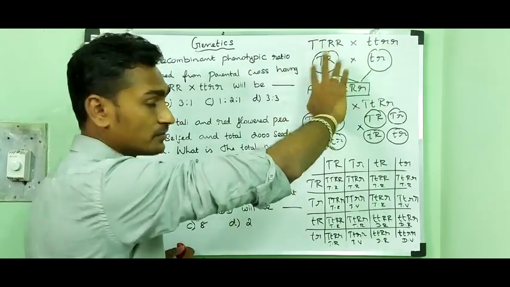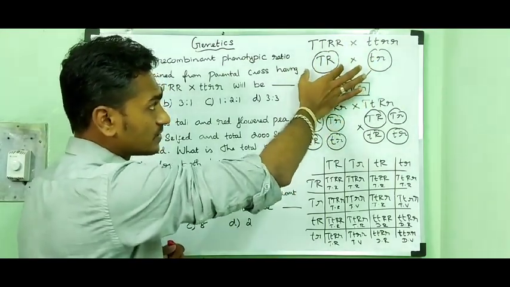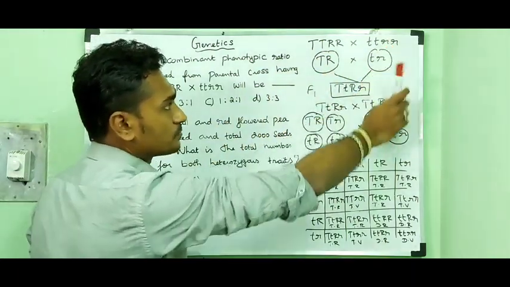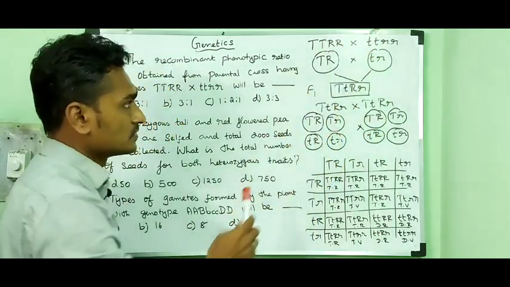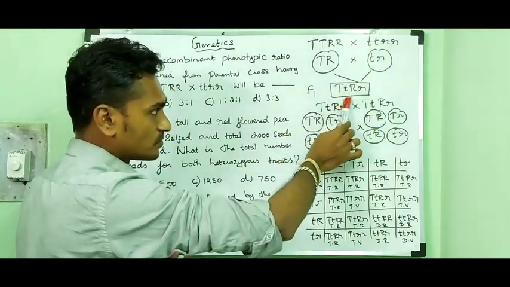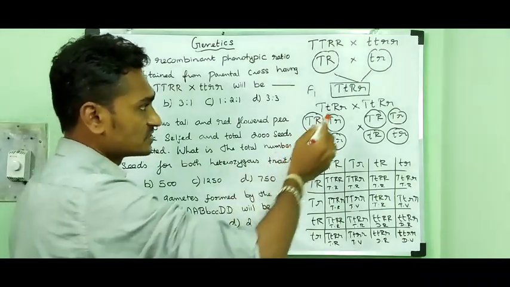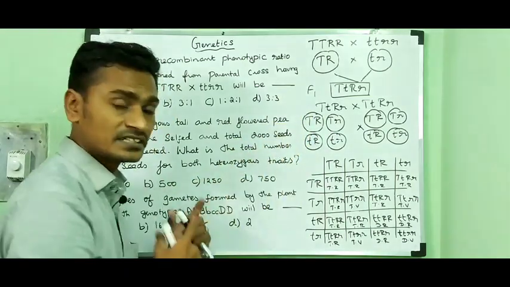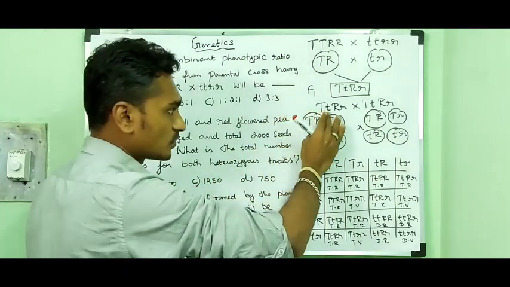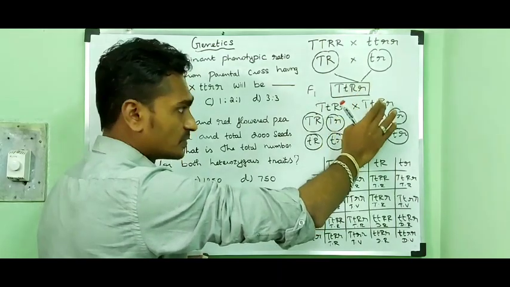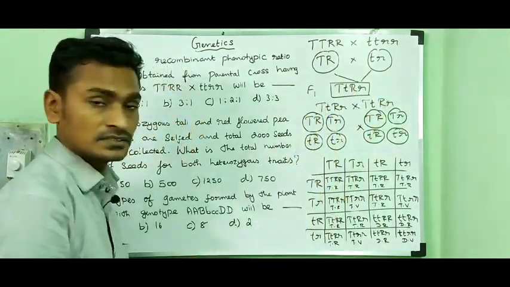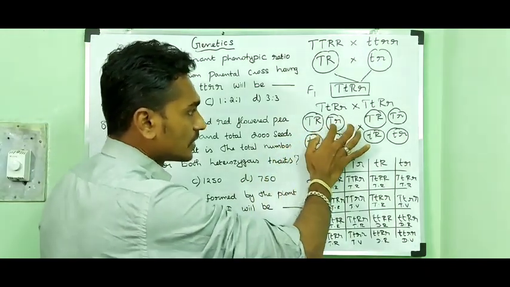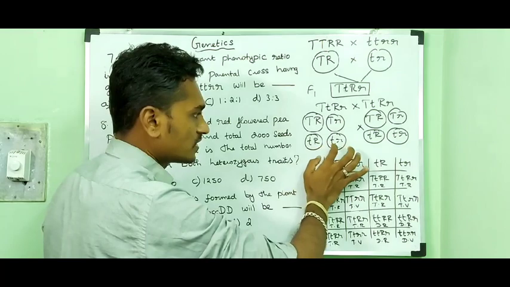Then the cross was made between the two individuals. The gametes produced by the dominant parent are capital T capital R, and by the recessive parent small t small r. Fusion of gametes results in the F1 generation, which shows the heterozygous dominant character. Then the F1 generation is selfed: capital T small t capital R small r crossed with capital T small t capital R small r. The gametes produced are capital T capital R, capital T small r, small t capital R, and small t small r.